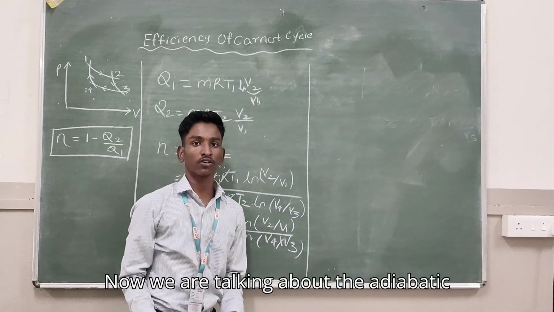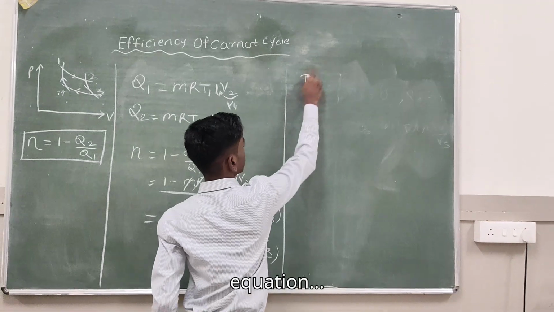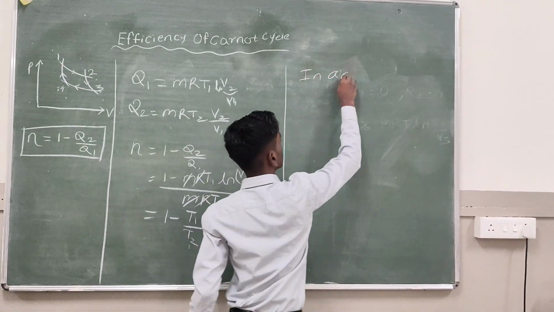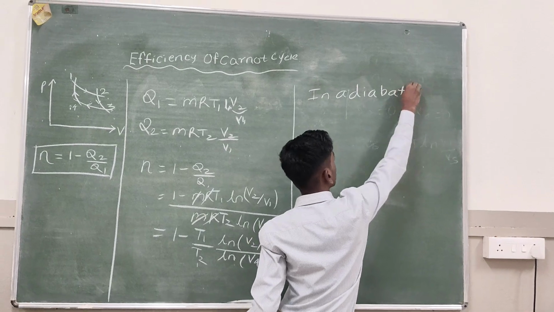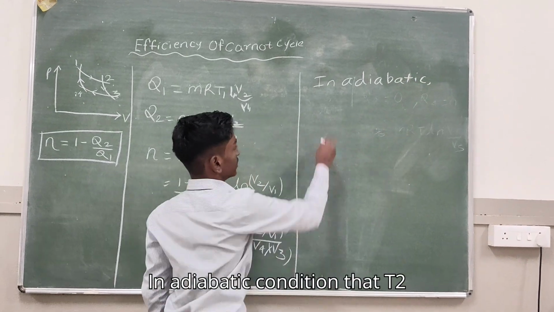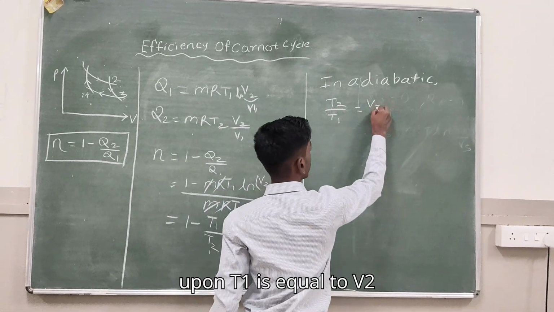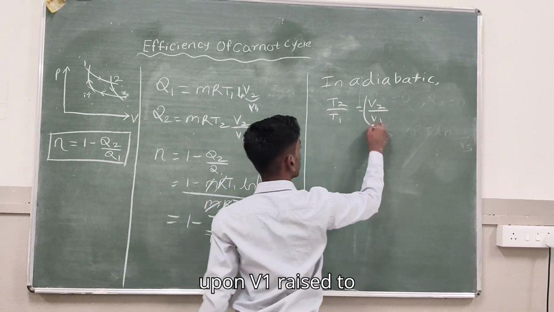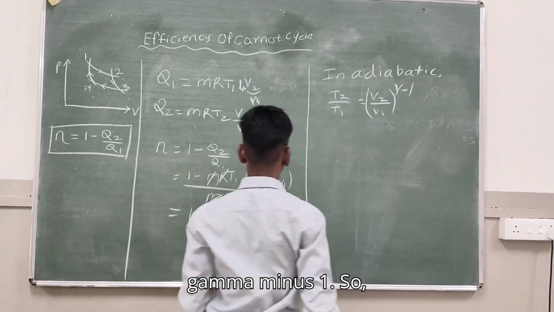So guys, now we are talking about the adiabatic expansion equation. In the adiabatic condition, T2 upon T1 is equal to V2 upon V1 raised to gamma minus 1.